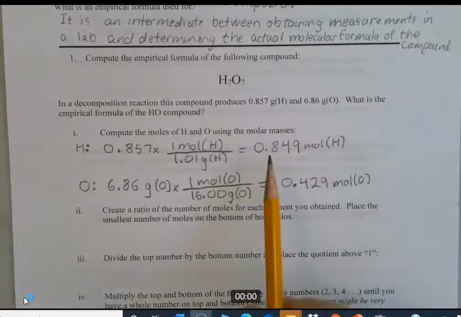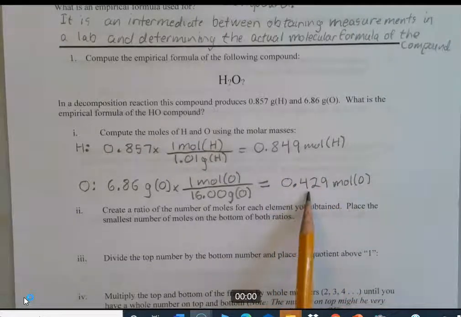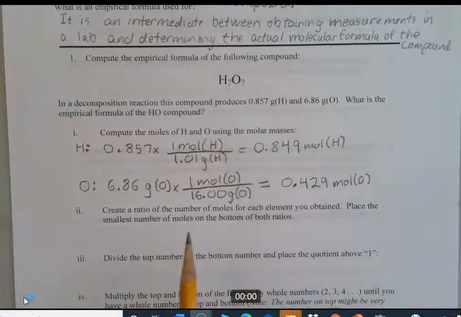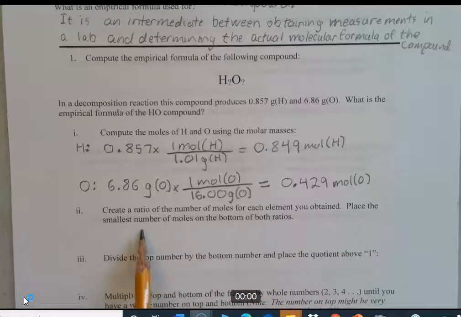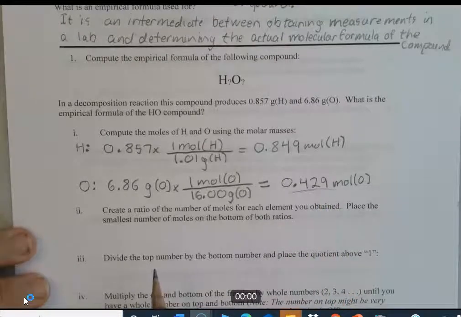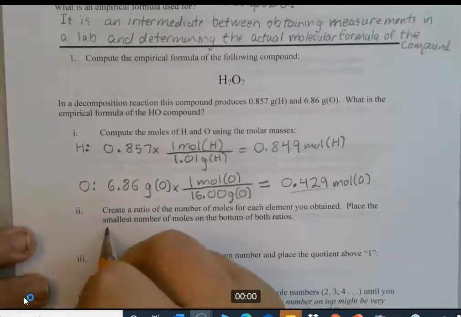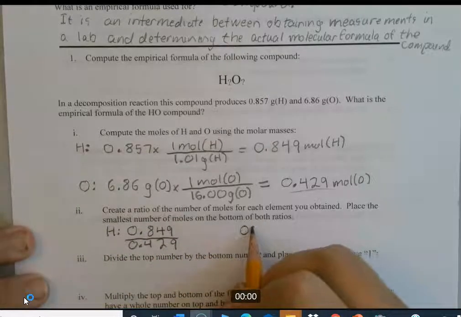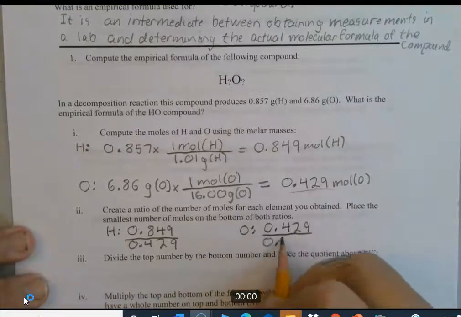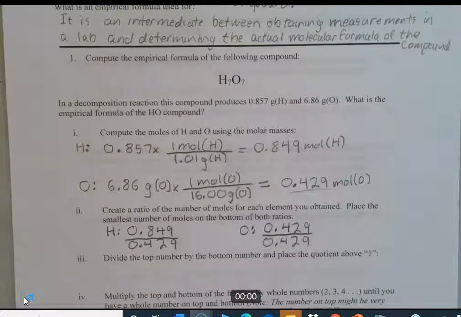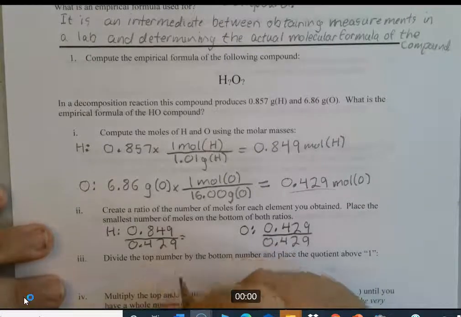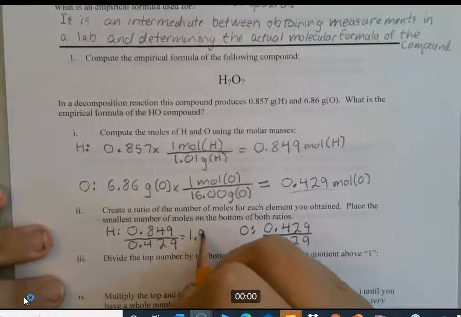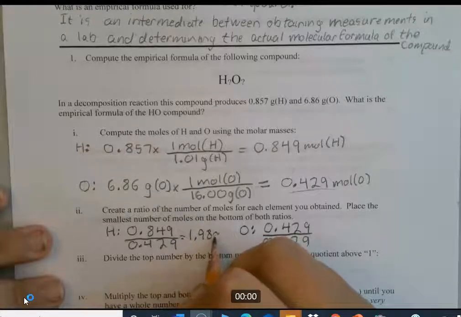All right, so we obtained 0.849 moles of hydrogen and 0.429 moles of oxygen. Now the next step is create a ratio of the number of moles of each element that you obtained and place the smallest number of moles on the bottom. So the smallest number of moles here is the 0.429. So hydrogen, this gives us 1.98, which we're going to round to 2.